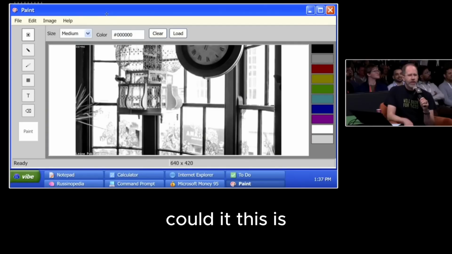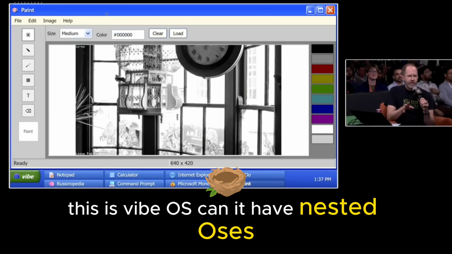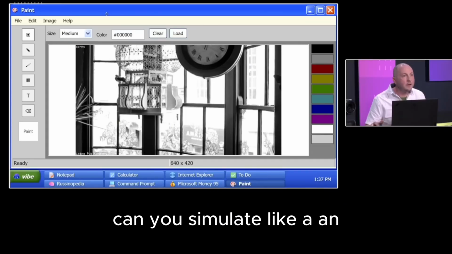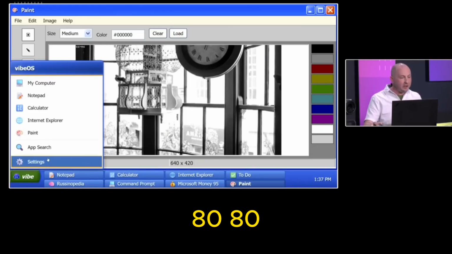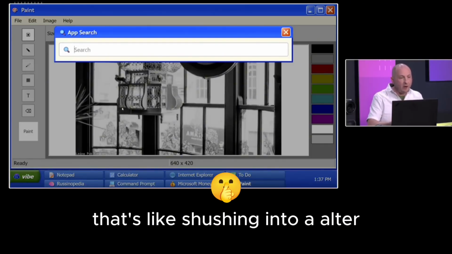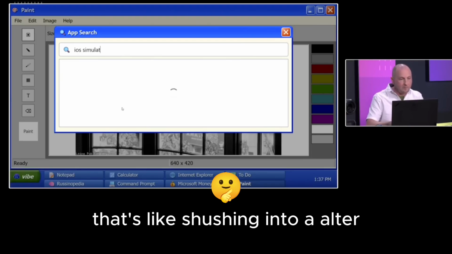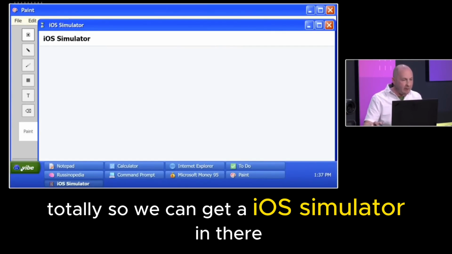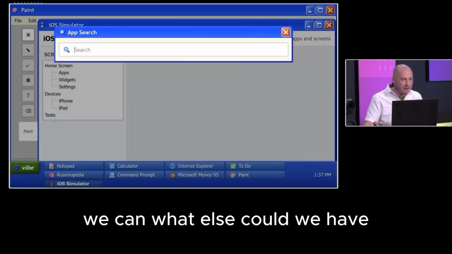Wow. Okay. This is VibeOS. Can it have nested OSs? How many OSs deep can we go? Can you simulate like an Altair 8080? That's like a terminal emulator. I mean, we could simulate a whole operating system. Totally. So we can get an iOS simulator in there. We can. What else could we have?